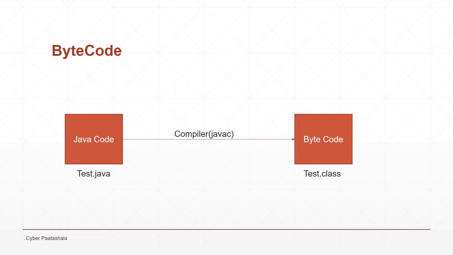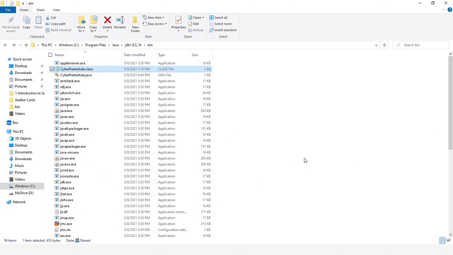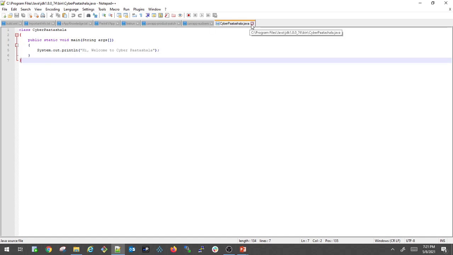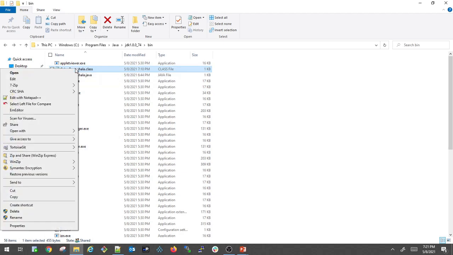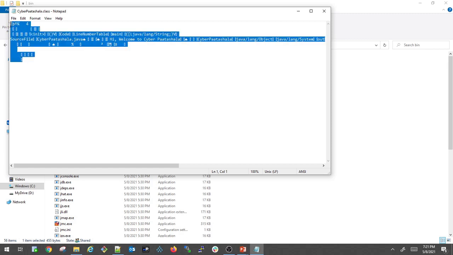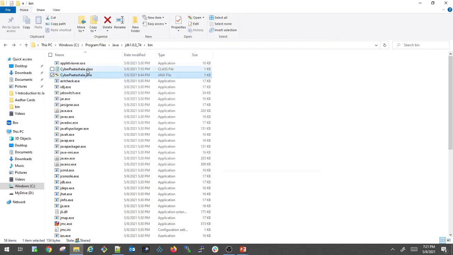So let us see what a bytecode is. Let us go to the folder where we have the cyberpathshala.java file. Here we have the cyberpathshala.java file. We also call it source code. In this file we have the Java code that we have written. Right? Now let us go back and see what is inside the cyberpathshala.class file. If you open this file, you can see some different characters. These are the bytecodes, which can be understood by the machine. We call this bytecode, and this bytecode will be inside the .class file.